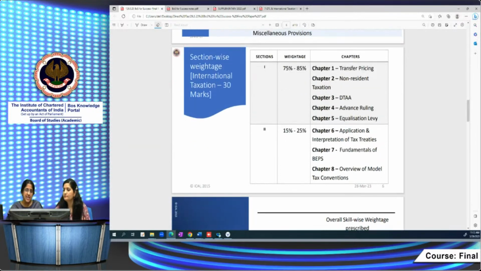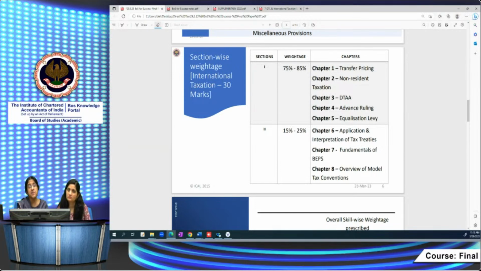In non-resident taxation, you must be particularly careful because there are so many special rates in that. Special rates accompanied with certain conditions, like a special rate might be accompanied by a condition that it will be on the gross income. You will not be allowed any deduction, expenses are not allowed as a deduction while computing. Or suppose in some cases, like capital gains, you might get the expenses on transfer as a deduction, but you might not be getting indexation benefit. So if there's a special rate, what is the condition attached to it? That is very important in case of non-resident taxation. And definitely there'll be a question on non-resident taxation.